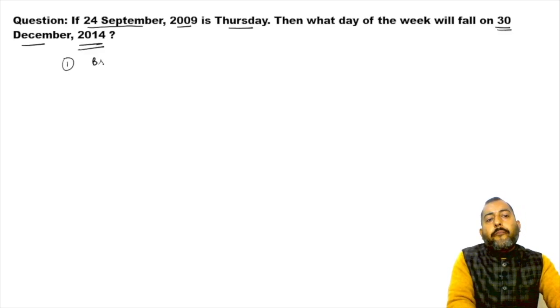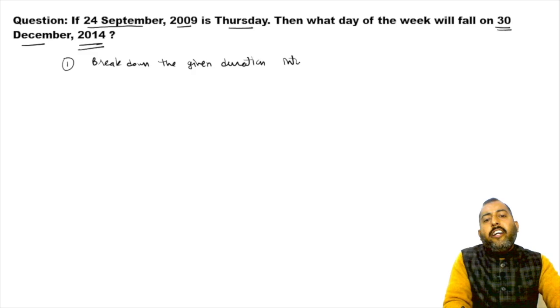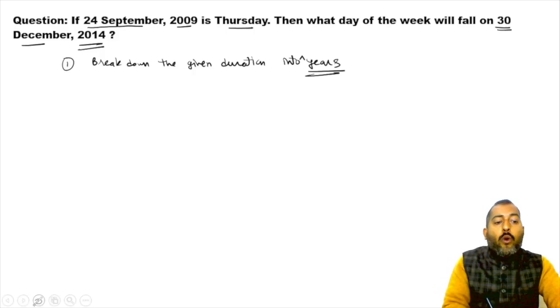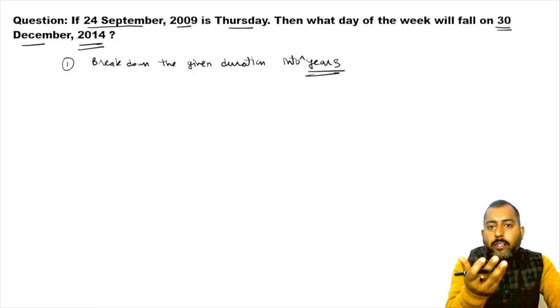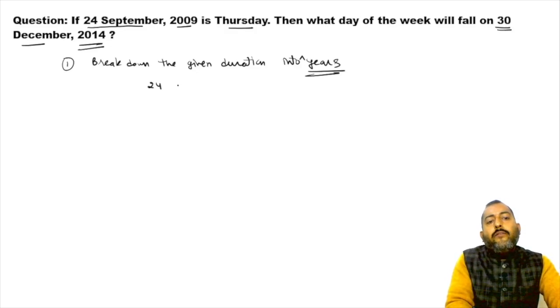break down the given duration into years first, into complete years. Please write down into complete years. What do I want to say by this statement? See, you are starting from 24th September 2009.